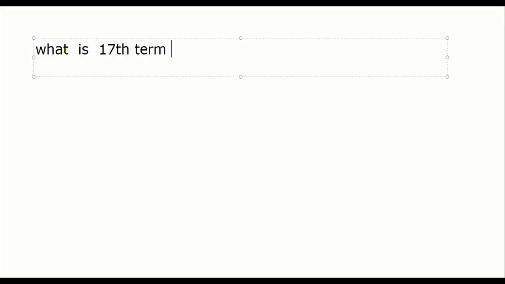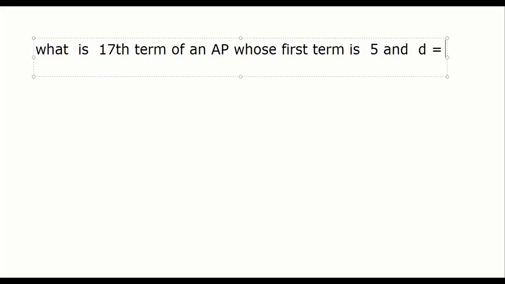If I ask, what is the 17th term of an AP whose first term is 5 and common difference is -2? Can you find out, guys? What is the 17th term of an AP whose first term is 5 and common difference is -2? Tell me now, how will we find it quickly? Find out, we are going to solve. Now we are going to solve many questions on AP. Find out, everybody, and write down.